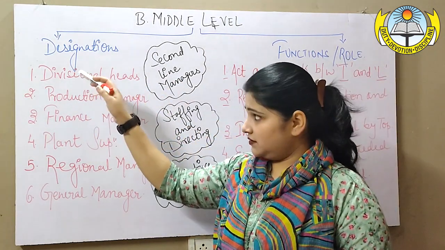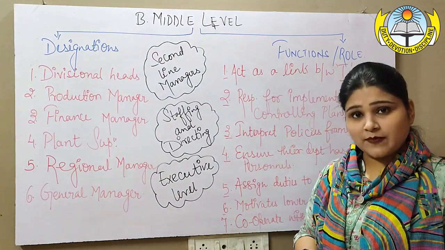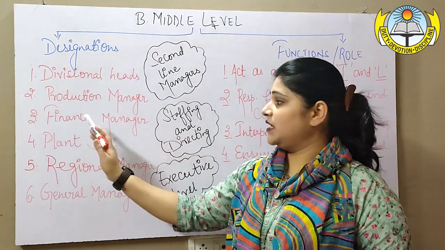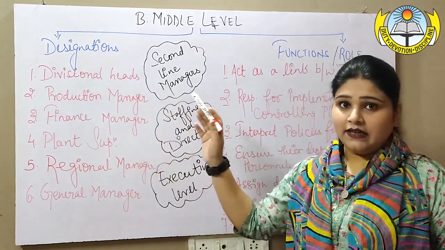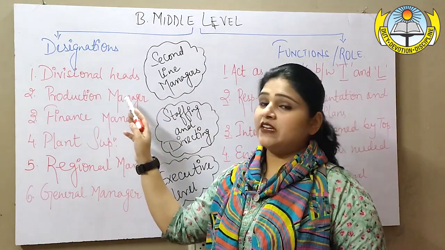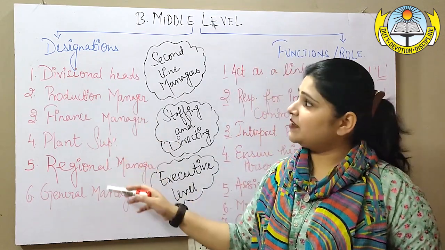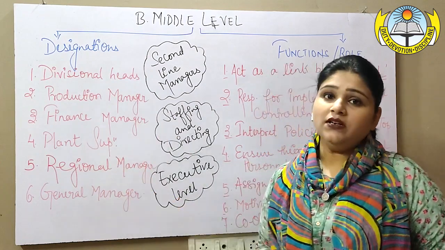Similarly, there can be different posts, keeping the different functional areas of management in mind, that is production, finance, HR, R&D, marketing, etc. So all those managers, like production manager, finance manager, marketing manager, R&D manager, HR manager, will come under this one particular middle level.